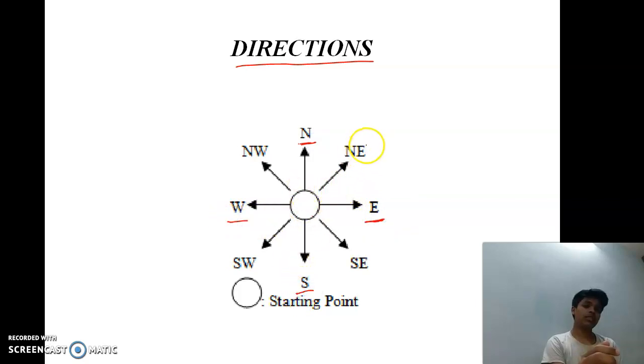Between north and east, we have northeast, and between south and east, we have southeast, and between south and west, we have southwest. Between north and west, we have northwest. Let's solve some questions to understand this properly.